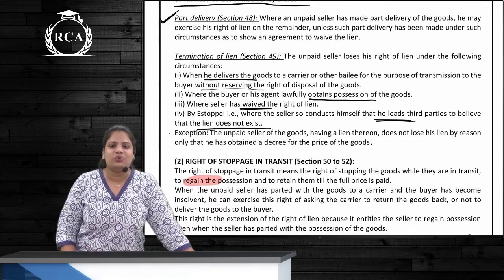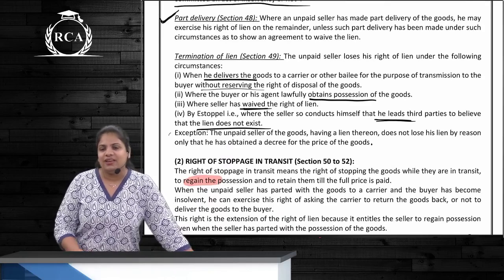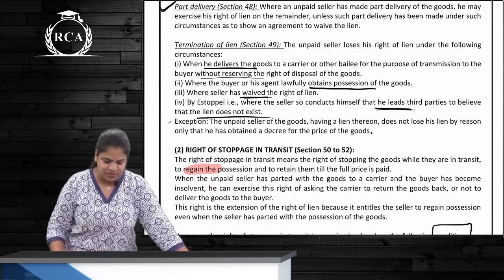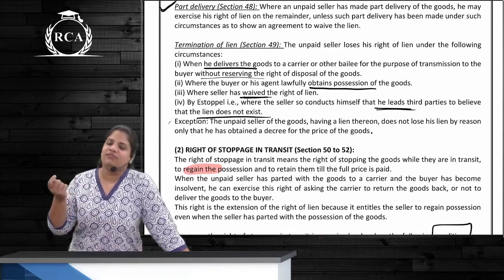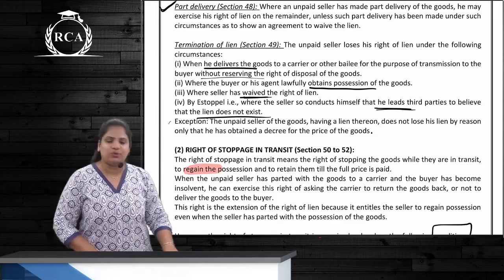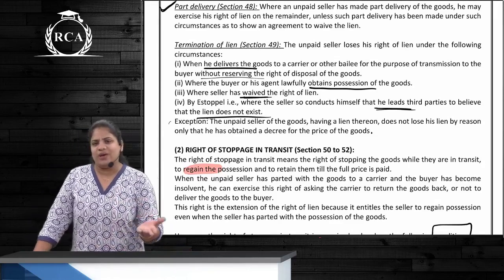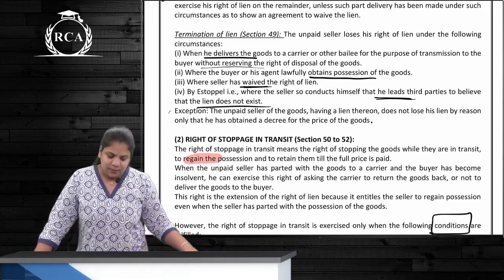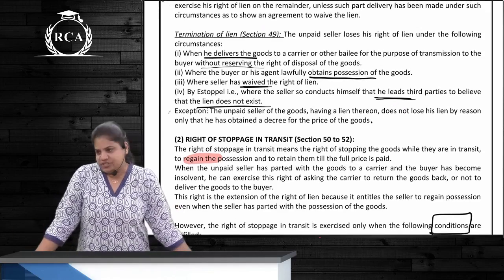So the seller loses the right to exercise lien in these different cases. All mean one and the same, but anyway, see what they are. First is where the goods are delivered to the carrier. Normally, goods delivered to the carrier is treated as if goods are delivered to the buyer. So where the buyer has taken delivery, lien cannot be exercised. Second case, where the buyer has obtained possession, obviously.